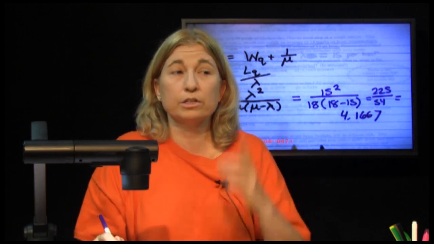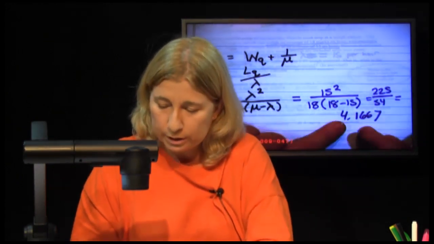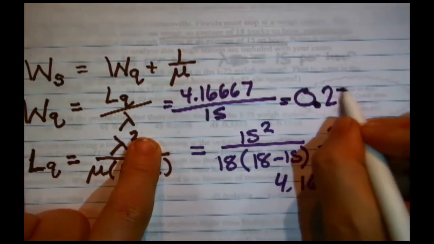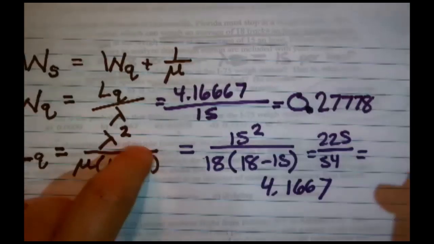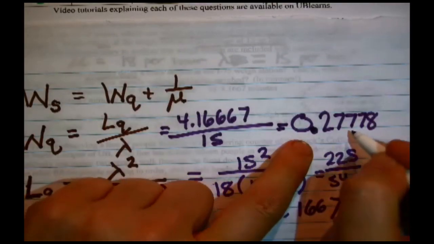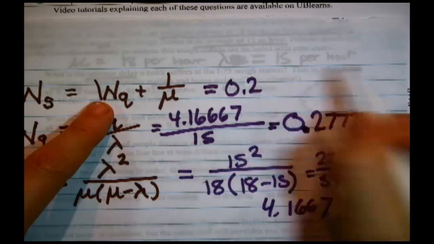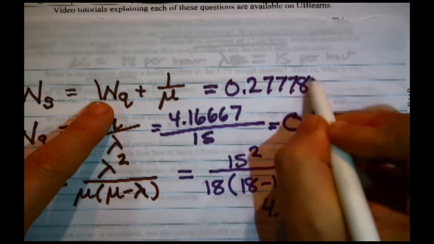So we have just discovered that there's a little bit over 4 trucks in line at any given time at the weigh station, but that's not what was asked. We take that and divide it by 15 to get the average wait they spend in line, 0.27778.